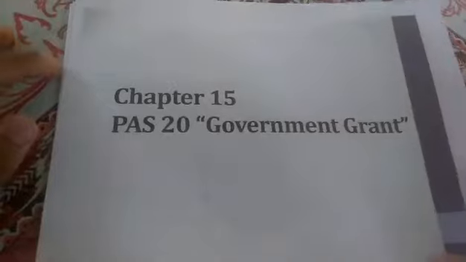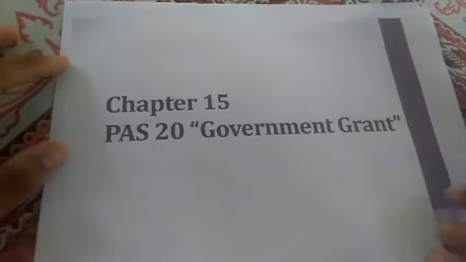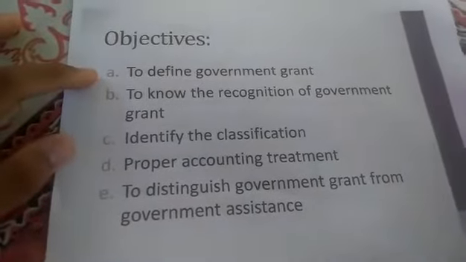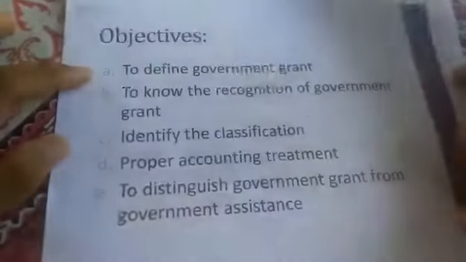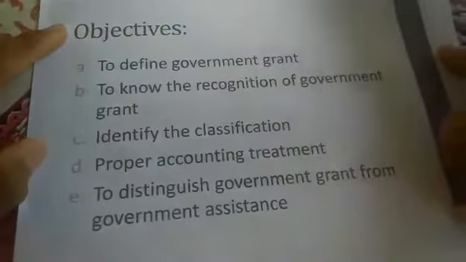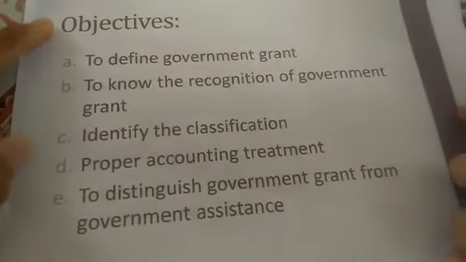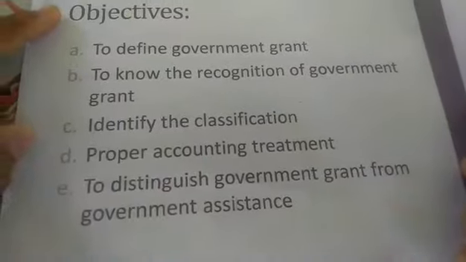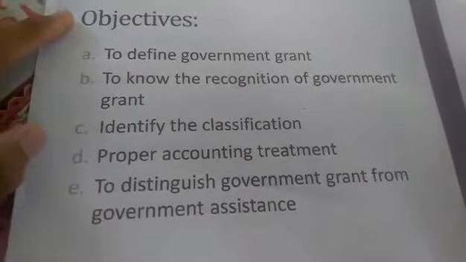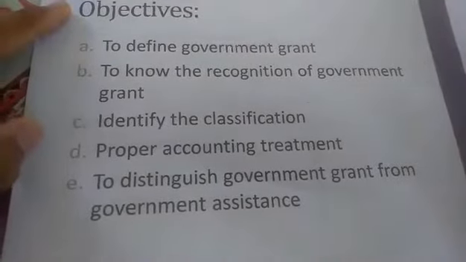First, let's see our objectives. Letter A, to define government grant, meaning what is all about. Then number 2, to know the recognition of government grant. Kailan natin siya i-recognize? In accounting, kailangan alam natin yung measurement basis plus the assurance.